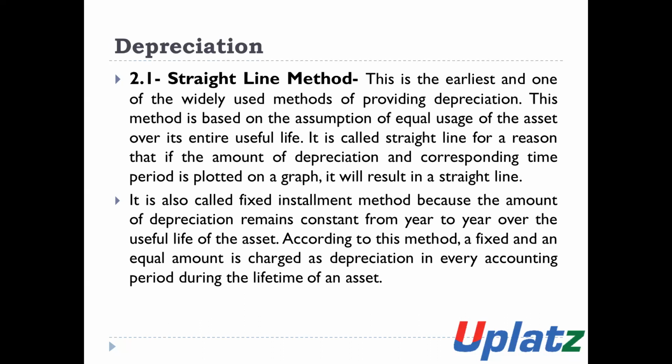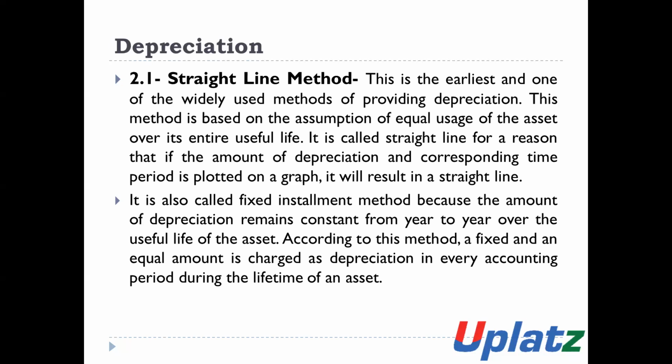This is also called the fixed installment method because the amount of depreciation remains the same from year to year. In the case of the SLM method, it is also known as the fixed installment method because the amount of depreciation remains the same year to year. There is no change in the depreciation. According to this method, a fixed and an equal amount of depreciation is charged in every accounting period during the useful life of the assets.